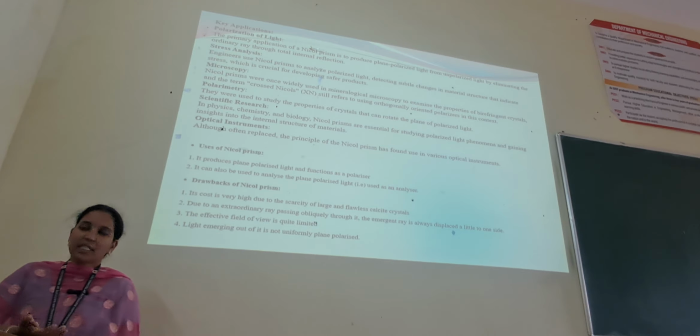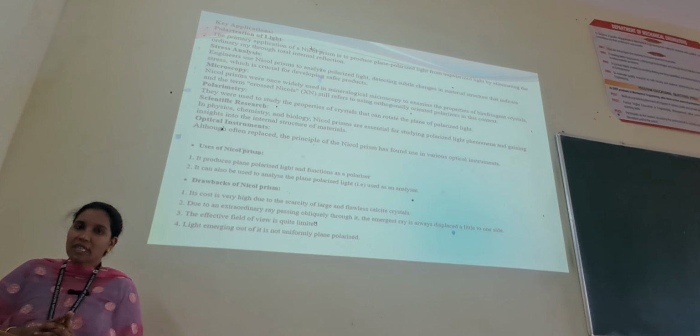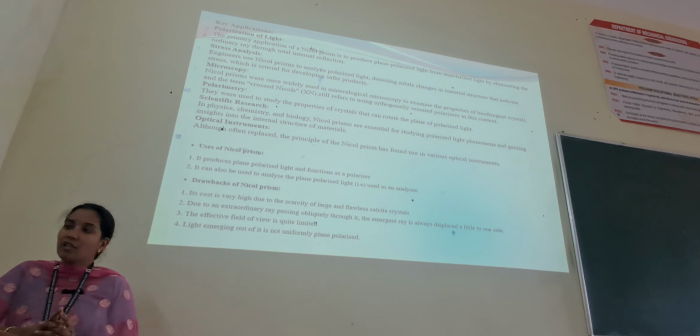So the use of the Nicol prism is that it produces plane polarized light and functions as a polarizer. It can also be used to analyze the plane polarized light, that is, used as an analyzer. As I already told and shown in the figure, the Nicol prism is used as both polarizer and analyzer. So there are some drawbacks for the Nicol prism. The first drawback is about cost. It costs very high due to the scarcity of large and flawless calcite crystals.